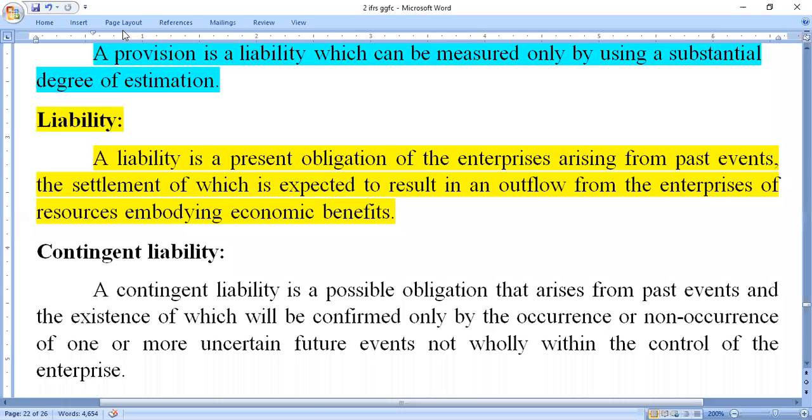Here, they have given the IFRS meaning, not the accounting meaning. In accounting, liability is nothing but a loan to the organization. Here in the IFRS, liability arises due to past events, due to 10 years or 20 years or 30 years old information.